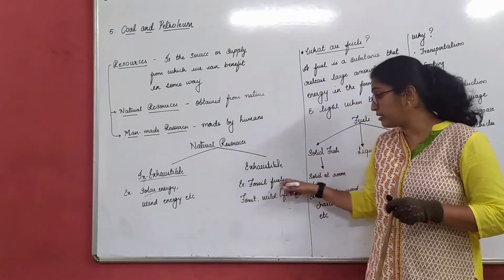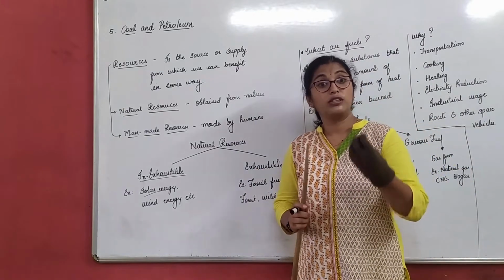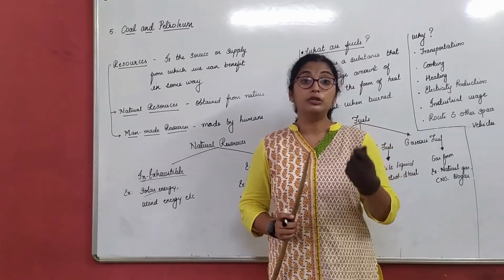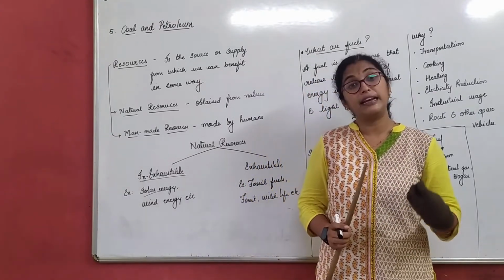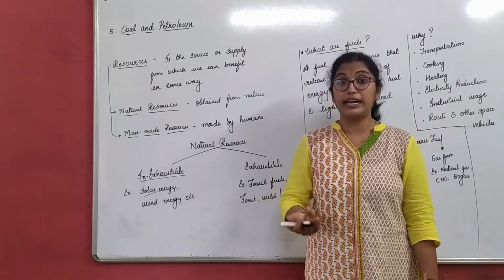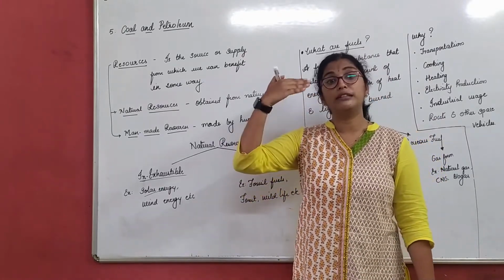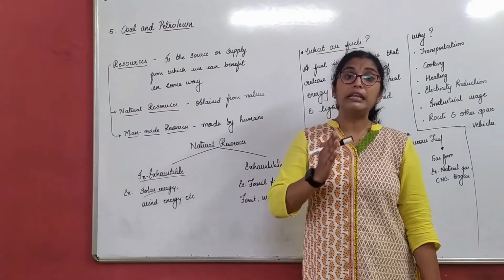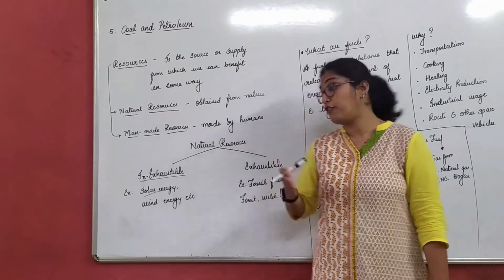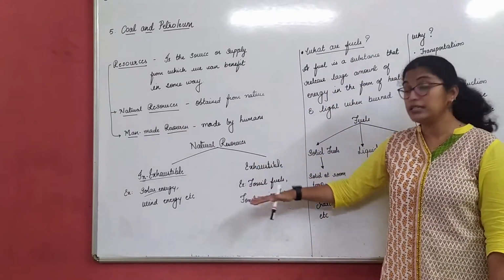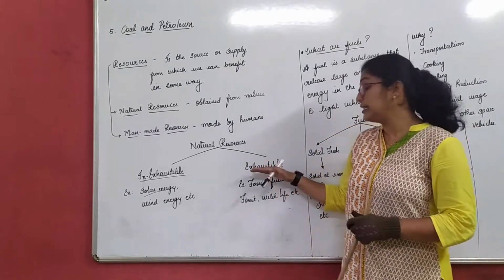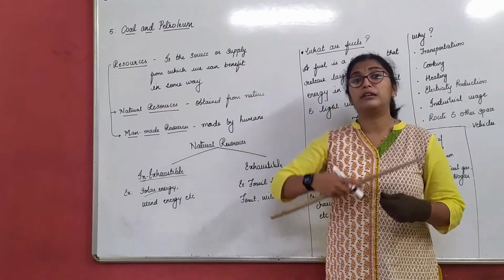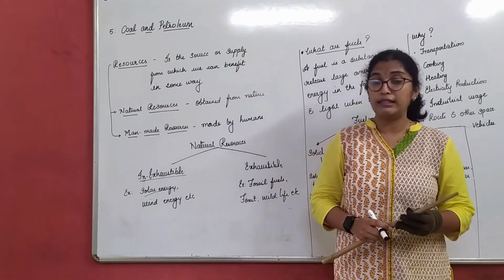Basically, fossil fuels are the fuels which were obtained deep inside the earth's crust due to the decomposition of plants and animals. When these plants and animals die, they are buried or submerged deep inside the earth's crust over millions and millions of years. That forms fossil fuels, right? These fossil fuels are getting exhausted day by day because of our use. How? Petrol, petroleum, different products of petroleum, all these things.